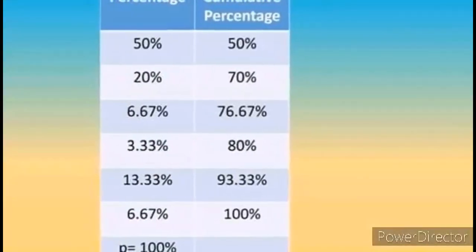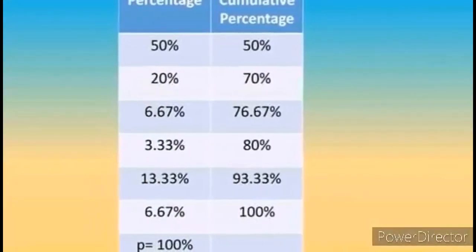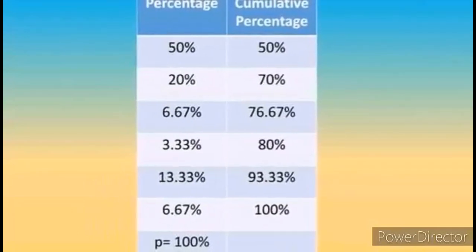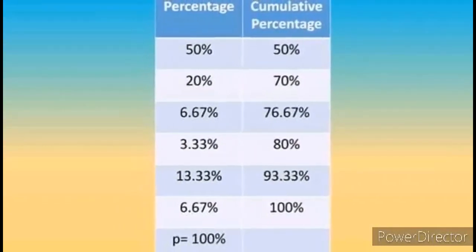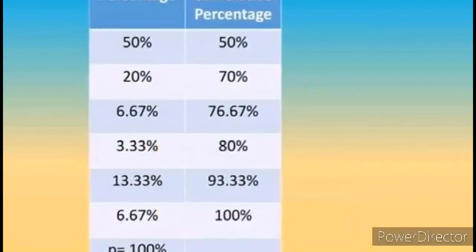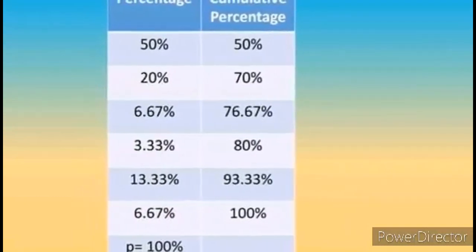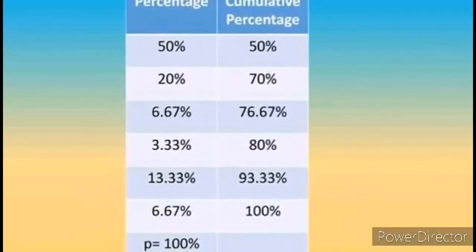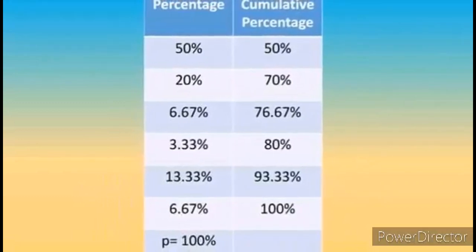To get the percentage, frequency divided by total frequency times 100 equals 50%, 20%, 6.67%, 3.33%, 13.33%, 6.67%. The total percentage is 100%.